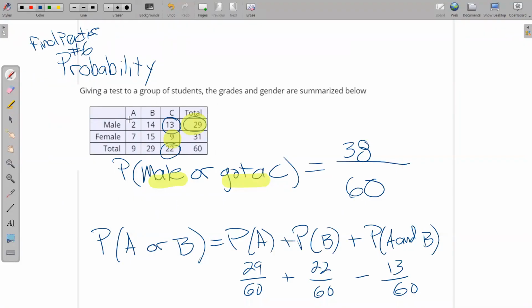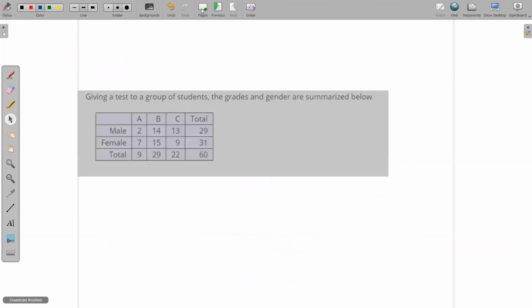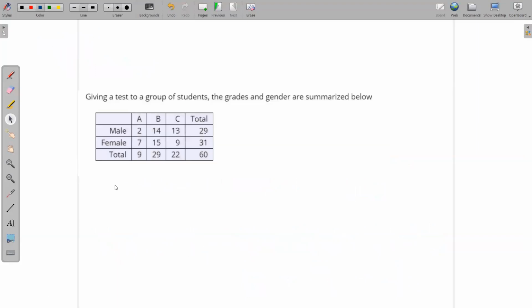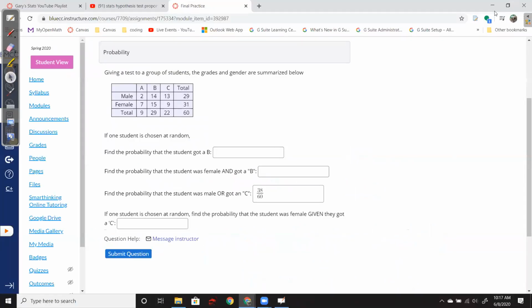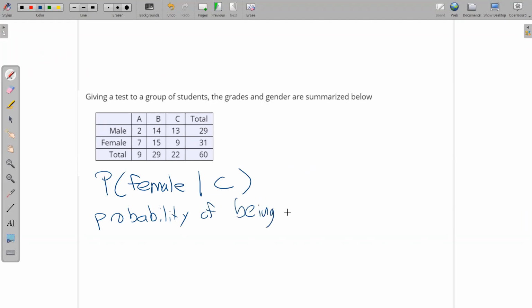And I need this again. All right, so in symbols, I was asked to find the probability of being female, given they got a C. Sometimes instead of given, we say knowing.